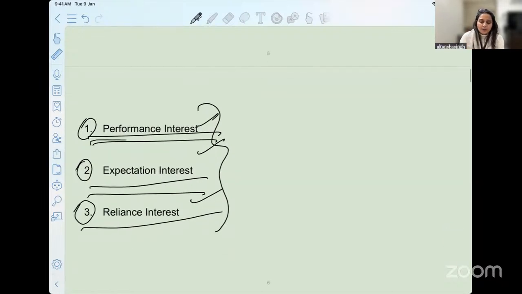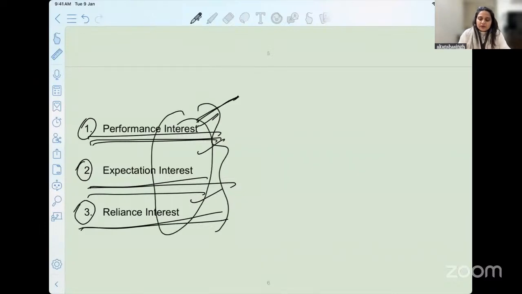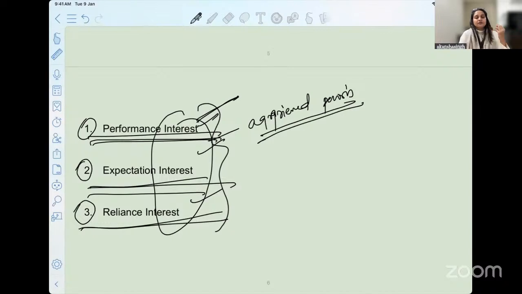So what is performance interest, expectation interest, and reliance interest? We are saying, interest of whom? Interest of the party who has been aggrieved. So the aggrieved person's interest, that is the lens. We are saying, what would he want? In certain situations, he would want performance of the contract, and when the court is granting you that remedy, that is called performance interest.